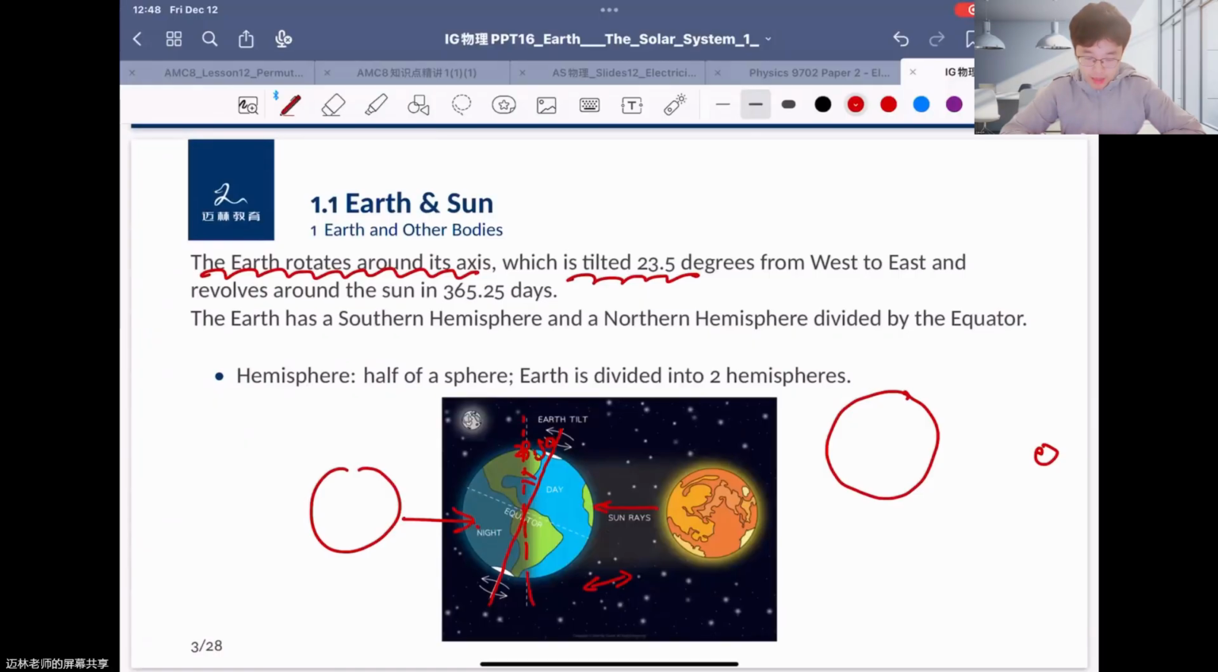As we know, a year has 365 days, but every four years we have one more day, added to February. So for every year, it can be said it has 365.25 days. Here is a very important word, hemisphere. Hemisphere just means half of the ball. Earth is divided by the equator into two hemispheres, the Northern Hemisphere and the Southern Hemisphere. So this is a basic understanding about the Earth.